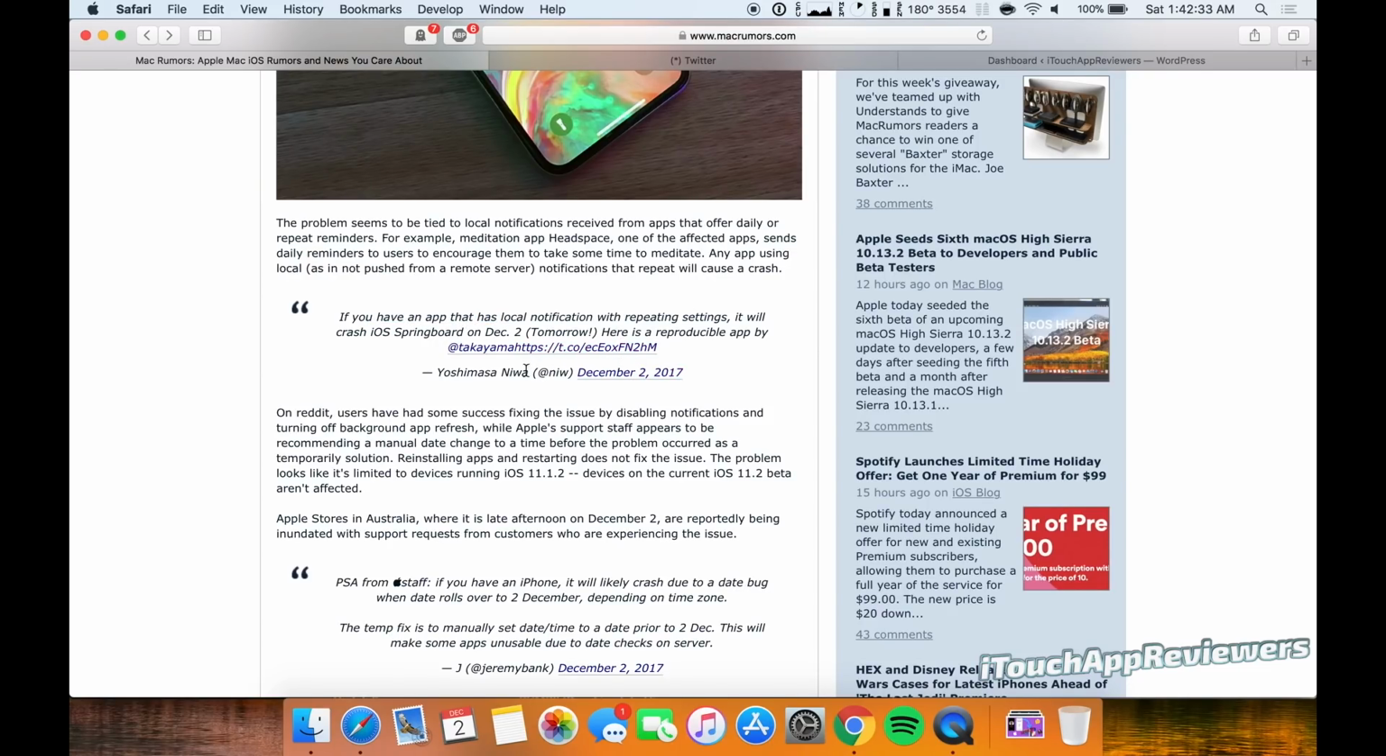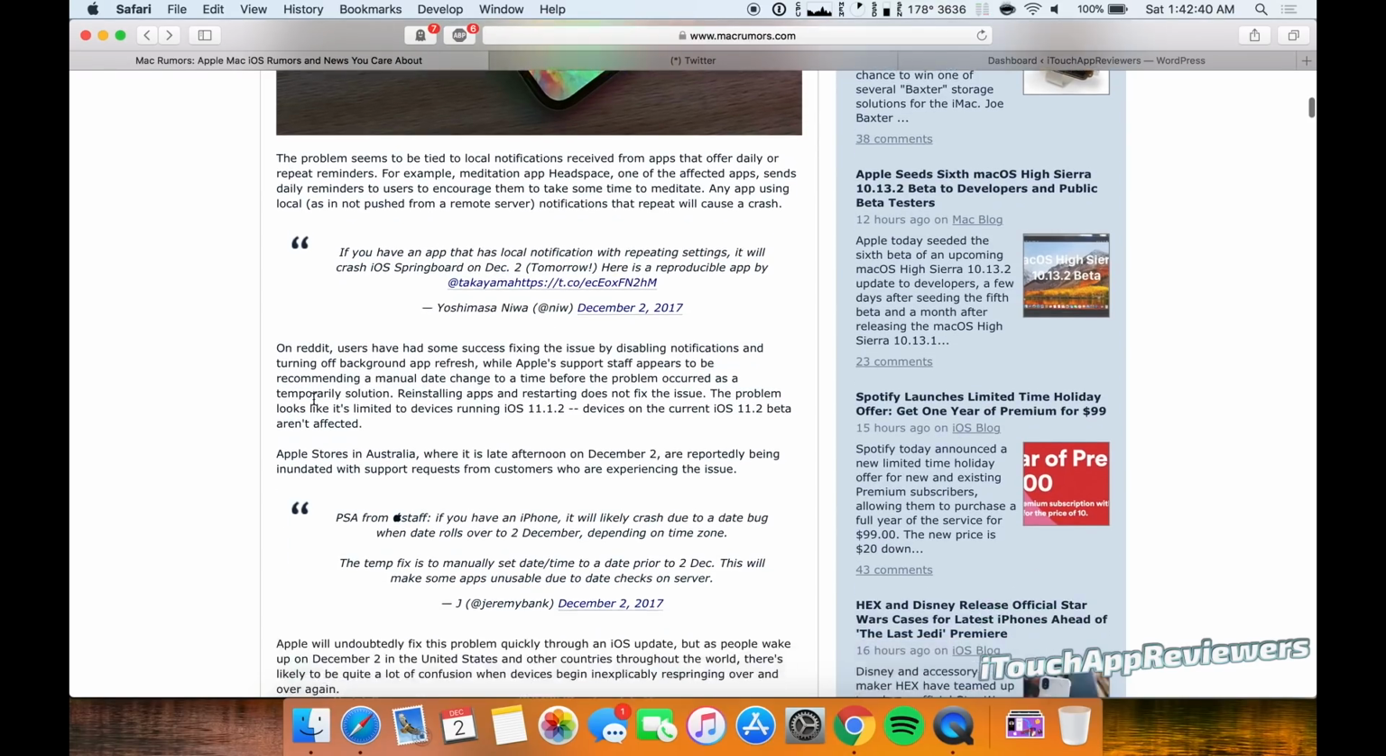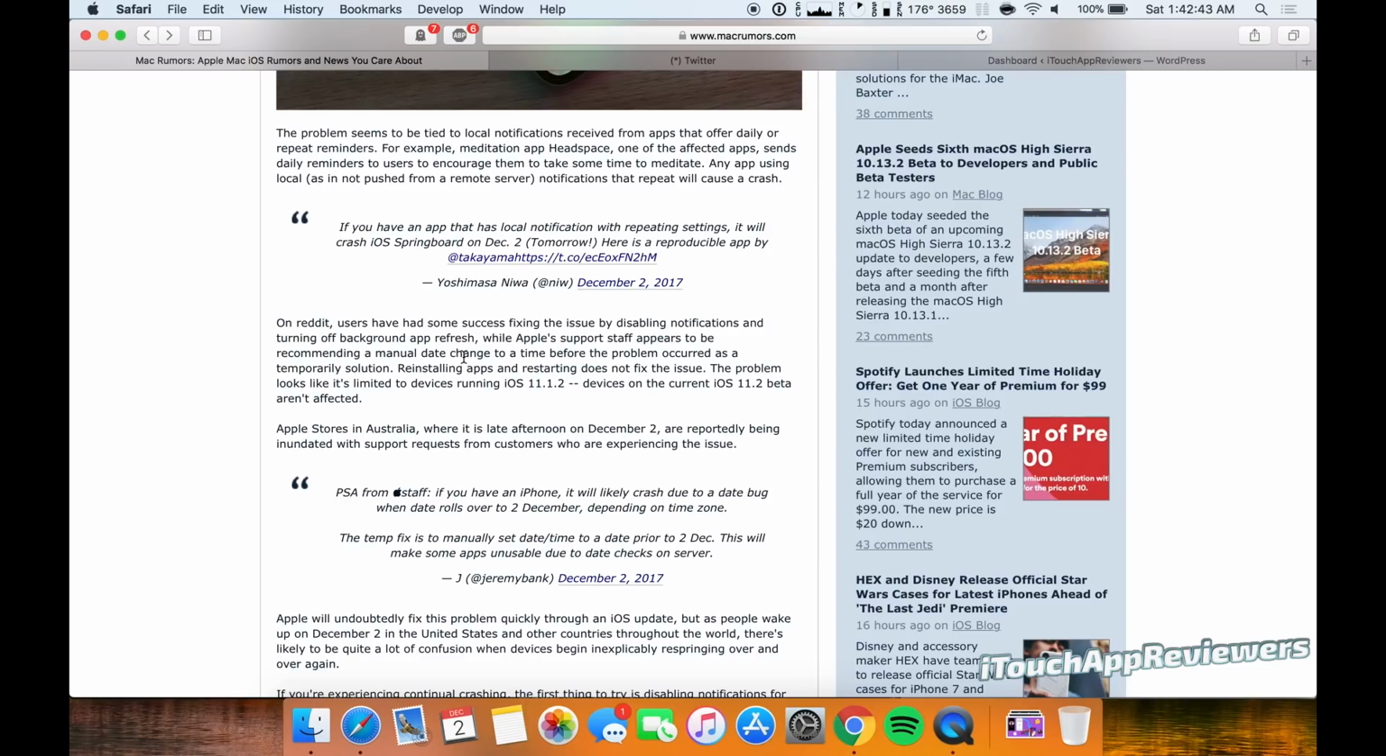They've got some test code here that you guys can check out if you're into that kind of thing. Yeah, you can reproduce the issue right there. And so for those of you that are actually going to try to fix this, if you're having the issue, obviously you could delete the apps, but it's going to be hard to figure out which ones do it because every app is different, and you're not going to necessarily know which apps are pushing notifications via a server or just by local.